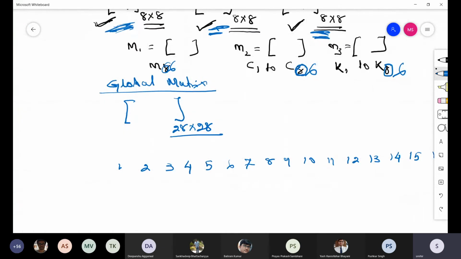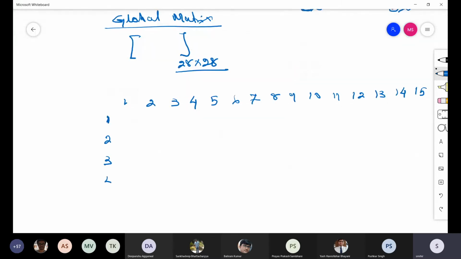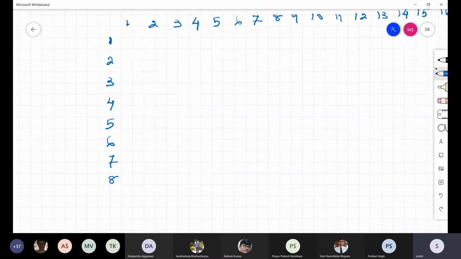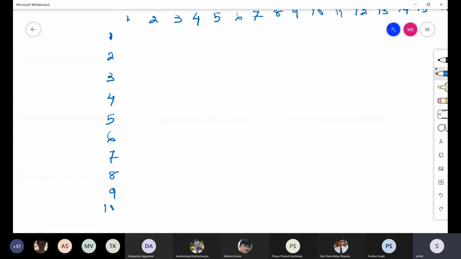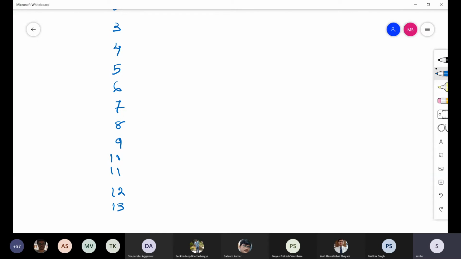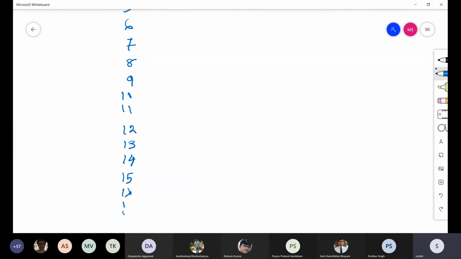Also, you will get 28 rows. Let's say up to 28.